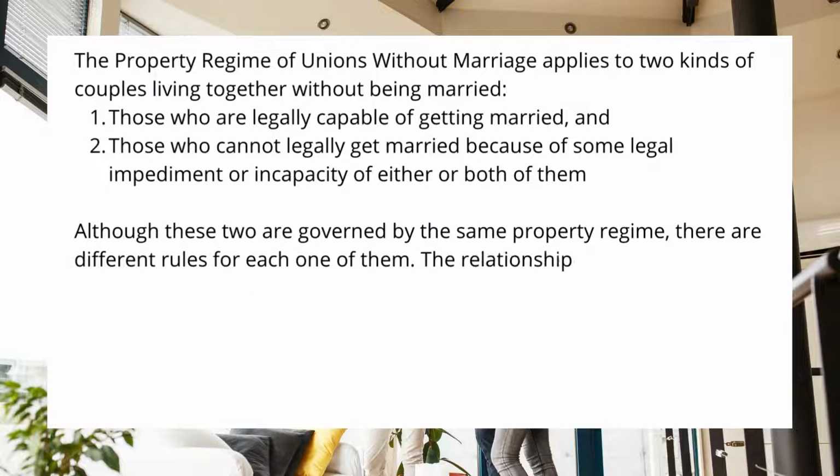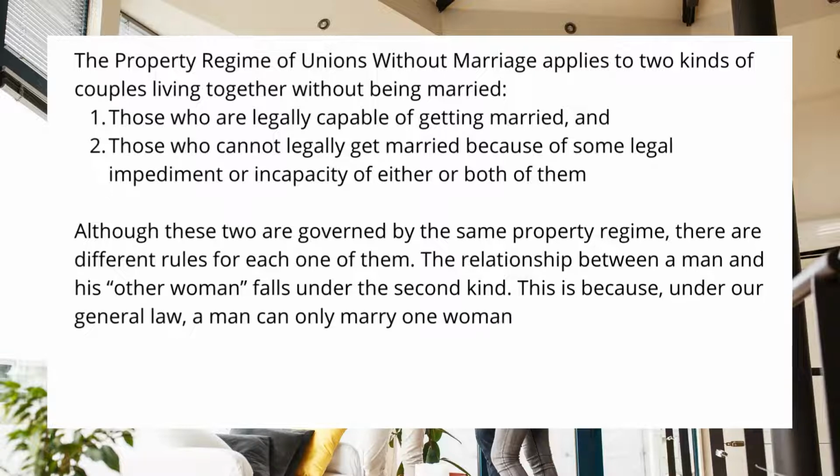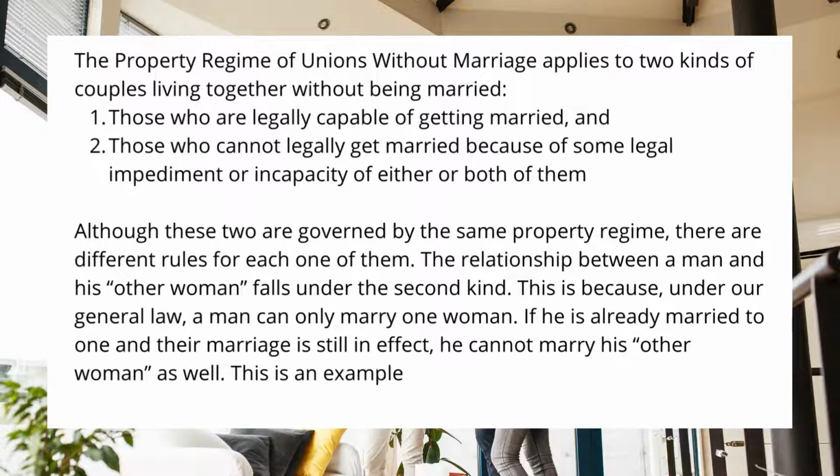The relationship between a man and his other woman falls under the second kind. This is because, under our general law, a man can only marry one woman. If he is already married to one and their marriage is still in effect, he cannot marry his other woman as well. This is an example of a legal impediment I'm referring to above.